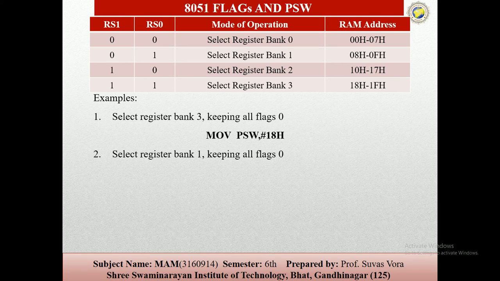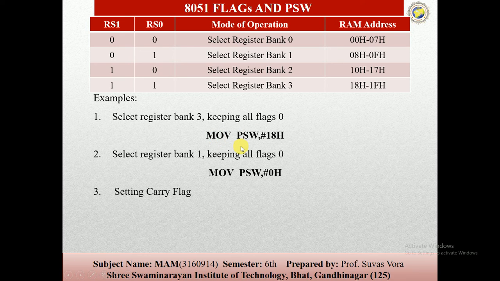Then we can select bank 1 and keep all flags 0, so MOV PSW, #0. यहाँ पे हमने 18 लिया हुआ है बैंक 3 के लिए जो रैम है वो एंड PSW.